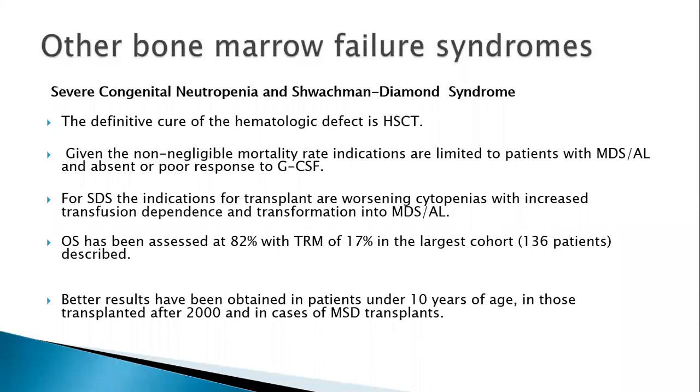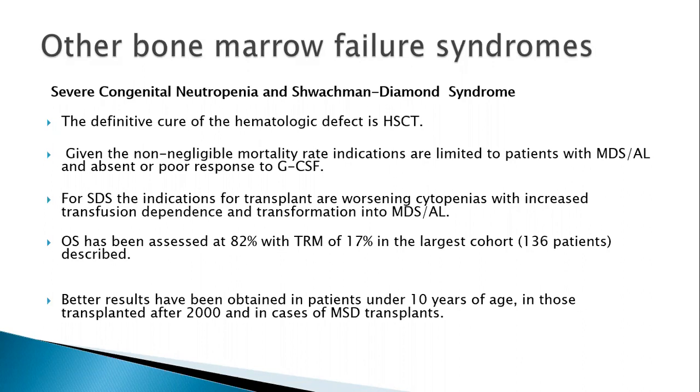So, severe congenital neutropenia, they present with isolated neutropenia, sometimes very severe to cause life-threatening infections. Before the era of granulocyte colony-stimulating factors, the mortality was as high as 50% in the early years.